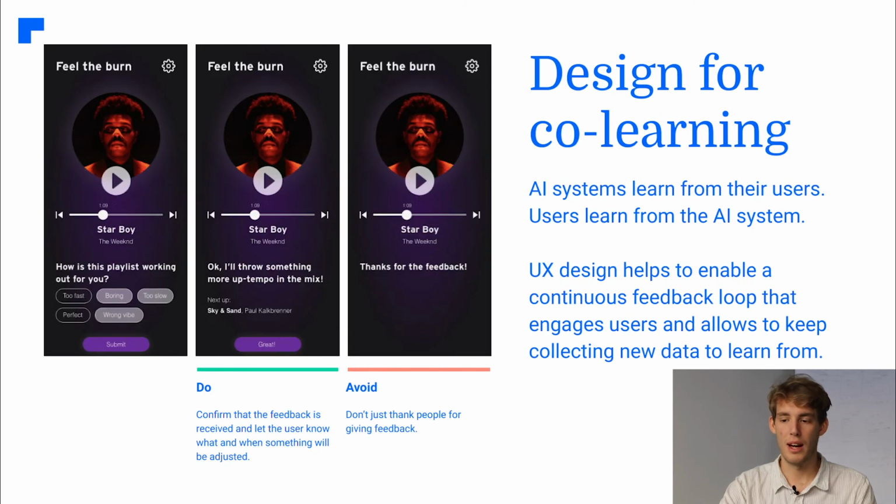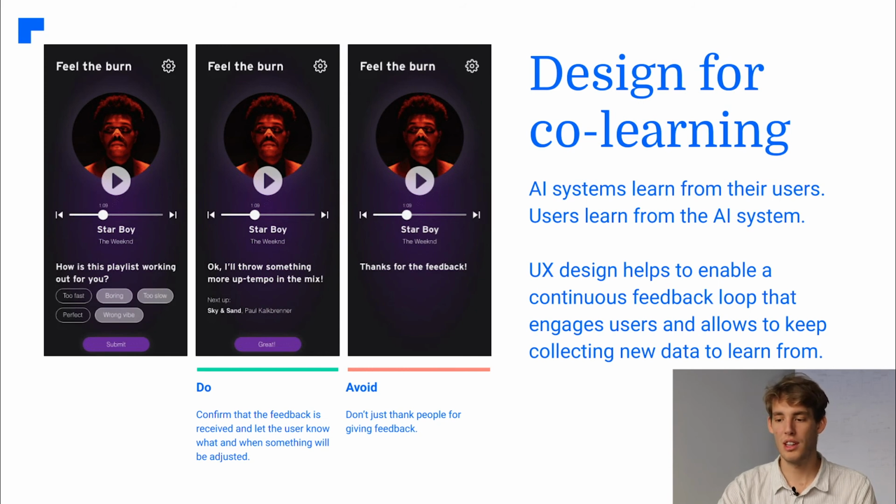Design for co-learning implies that when developing an AI application, one should always keep in mind that the system learns from its users, but that users also learn how to use the AI system. User experience design helps set the expectations of the user, while it enables the continuous feedback loop that engages users and allows the system to keep learning.